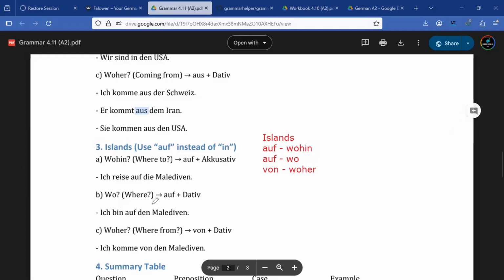Yeah, and this one, since you are at one place, answering Wo, right? "Ich bin auf den Malediven." So this one is auf, right? That one, we are going to use auf. So I'm going on the island, right? We don't say I'm going in the island, I'm going on the island. So when it is Wohin, we are going to use what? Auf. And if it is Wo, we are going to use also auf.